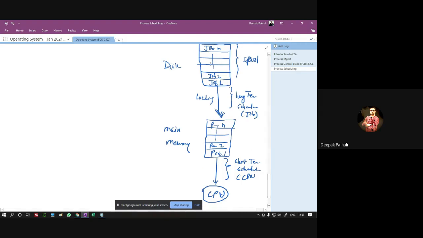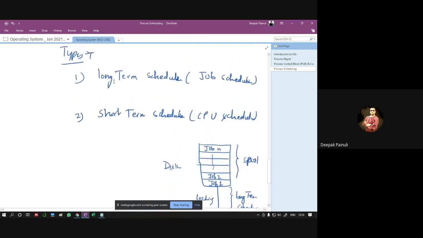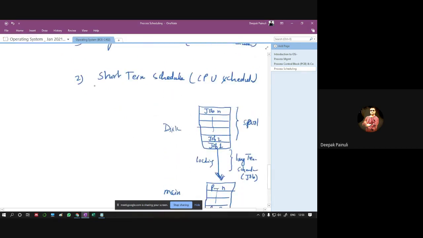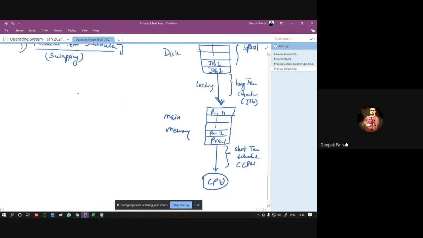So by the diagram you can understand easily that there are two types of scheduler: long term and short term. But in modern computers, we have a further category, the medium-term scheduler. This will be the case when swapping is enabled in the system. Let's draw a diagram of it first.